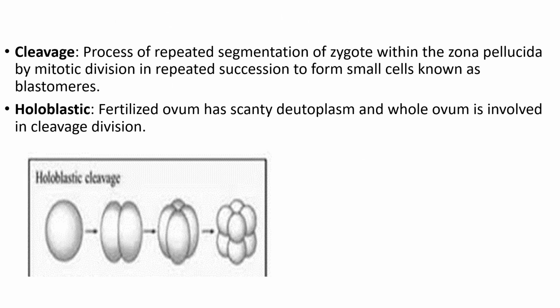After fusion of male and female pronuclei, a large zygote is formed. A single cell stage zygote is formed. Now we know that the zygote is very large, it is huge, and in order to bring it to the normal size, there is segmentation of the zygote into small blastomeres by repeated mitotic division, and this process is known as cleavage division. In case of human beings, the fertilized ovum has very scanty deutoplasm. That's why the whole ovum is involved in cleavage division. So it is known as holoblastic cleavage division.